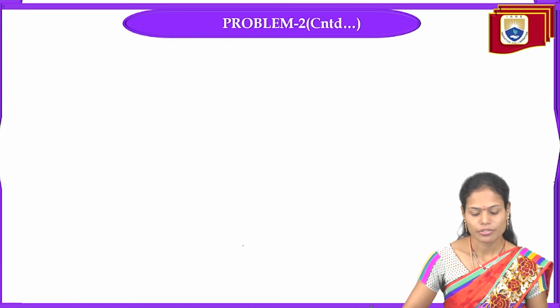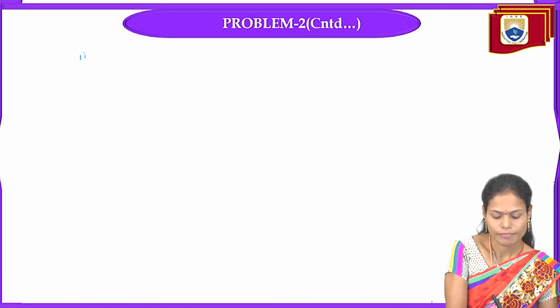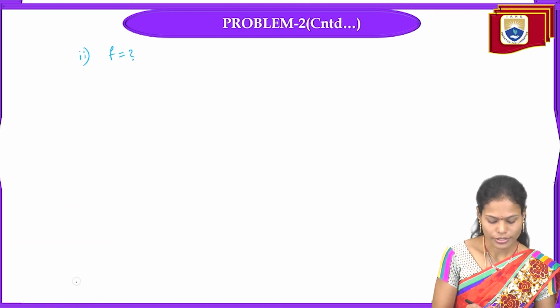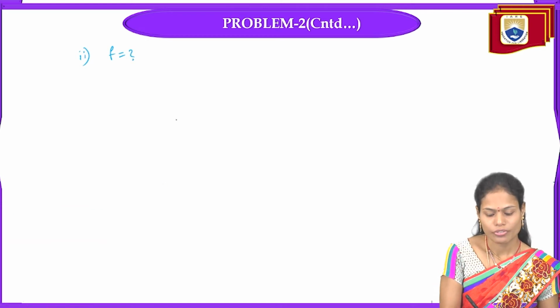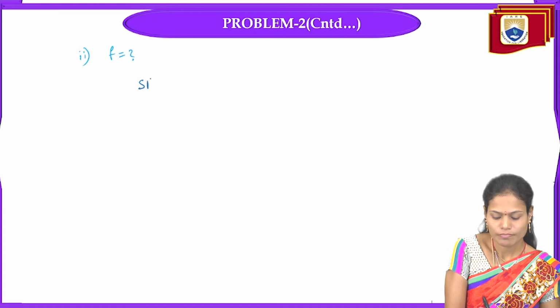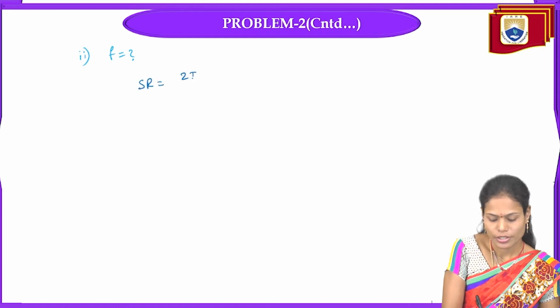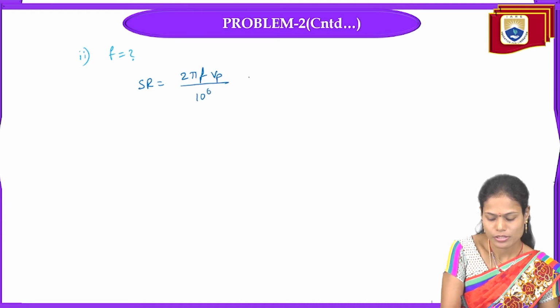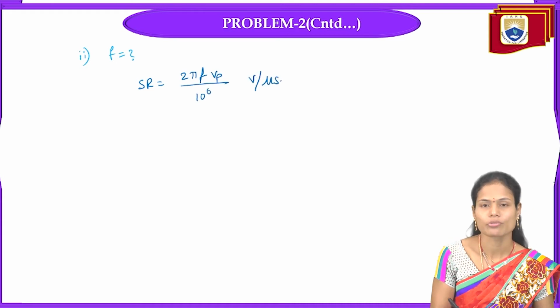And the second parameter we need to calculate is frequency. How much frequency is required for the input signal? For that purpose, again I am considering the slew rate formula only, that is 2 pi f Vp by 10 power 6 volts per microsecond.